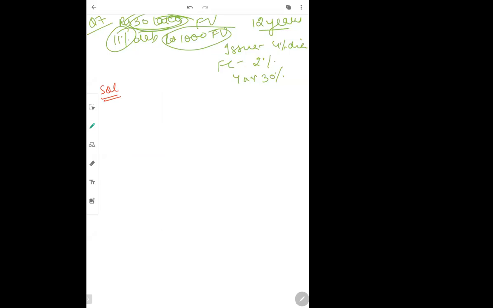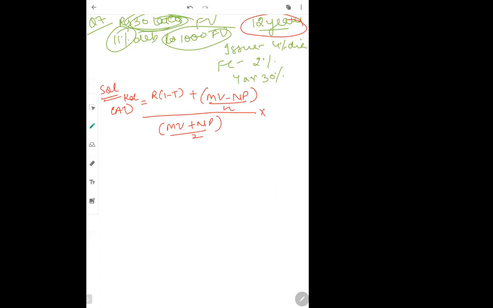Now it is redeemable debentures. So I am directly putting the formula of after tax cost: R(1 minus T) plus (maturity value minus NP) divided by N, divided by (maturity value plus NP) divided by 2, multiplied by 100. So what is R in the question? 11%. Now I am taking 1000 face value first; you can solve the question with a face value of 1000 as well. 11% of 1000 is 110.